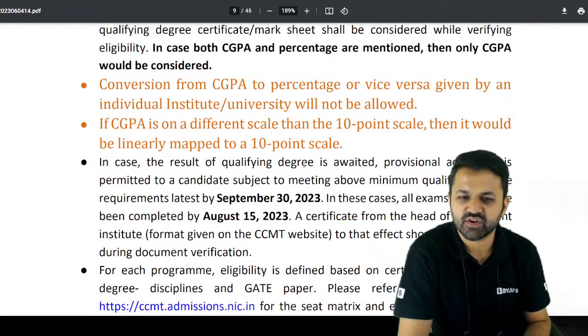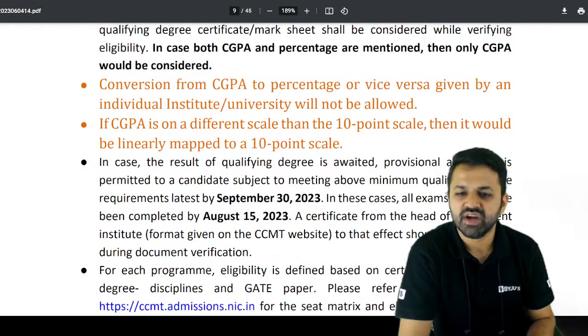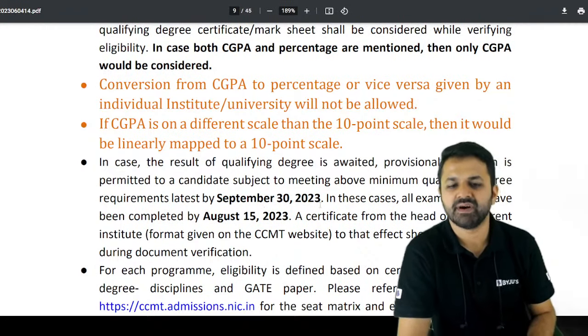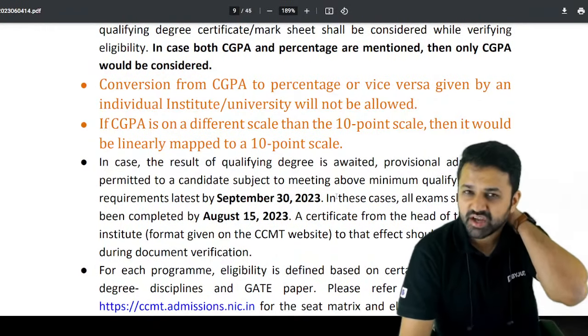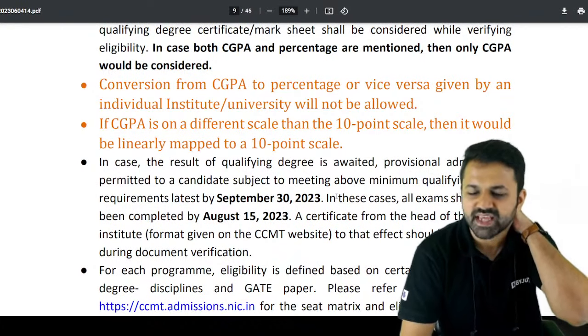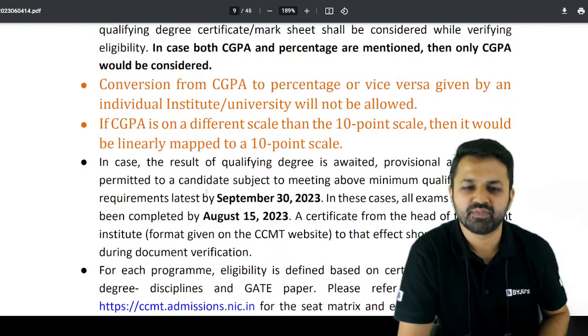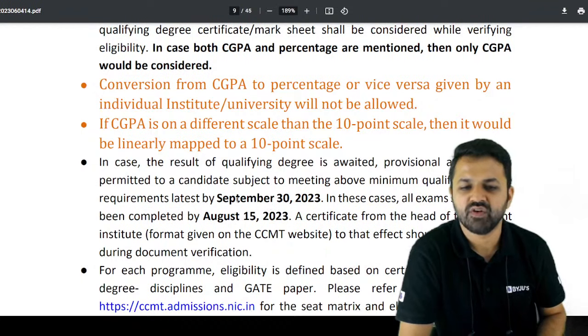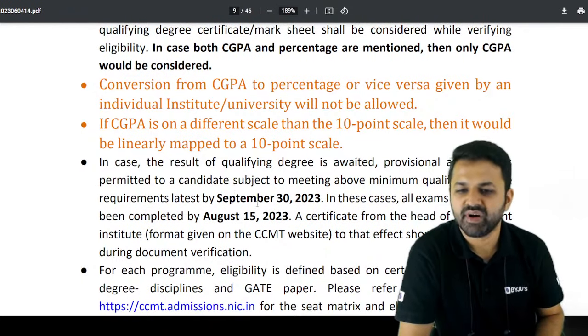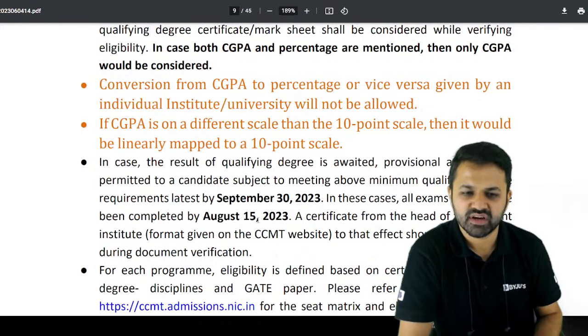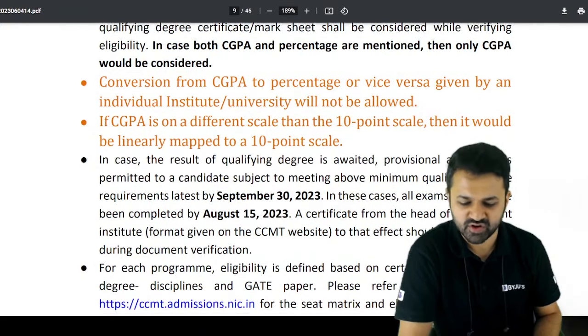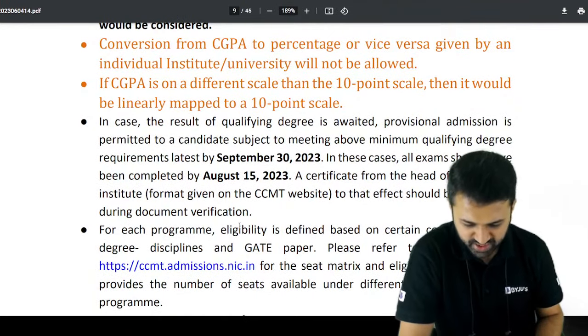In case the result of the qualifying degree is awaited, provisional admission is permitted to a candidate subject to meeting the above minimum qualifying degree requirement latest by 30th September. So, if you are final year students, you can apply obviously, and before the 30th September you should have your degree with you, that is the provisional degree, and all the mark sheets, up to the 15th of August. Okay, so any questions?